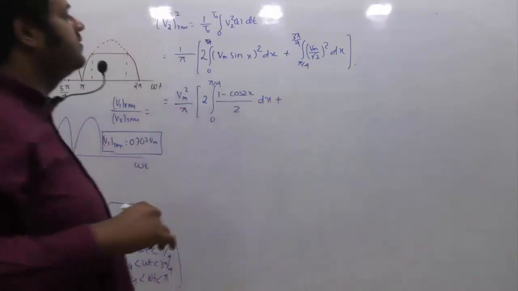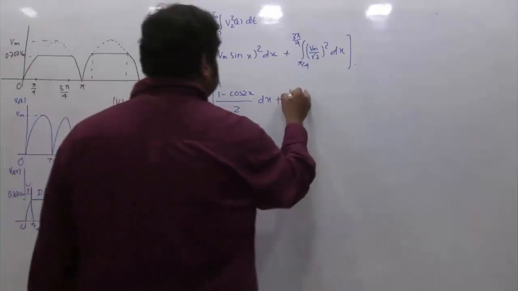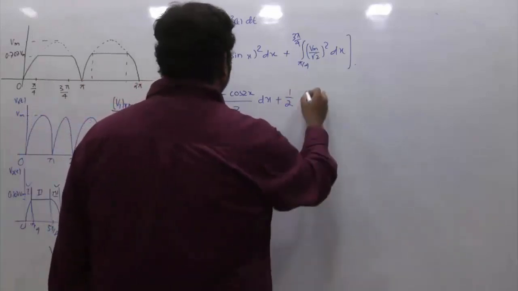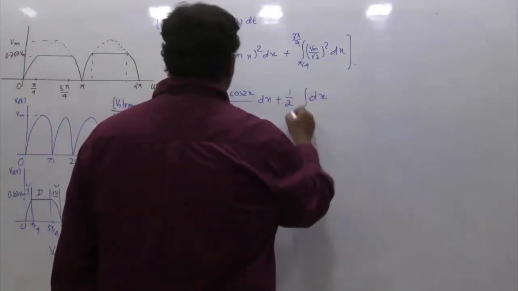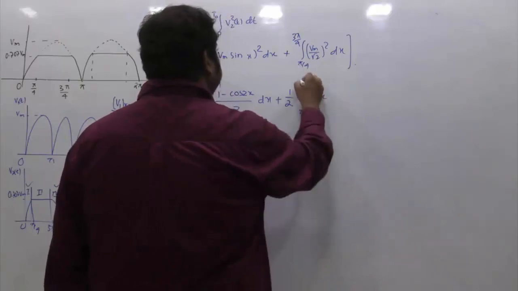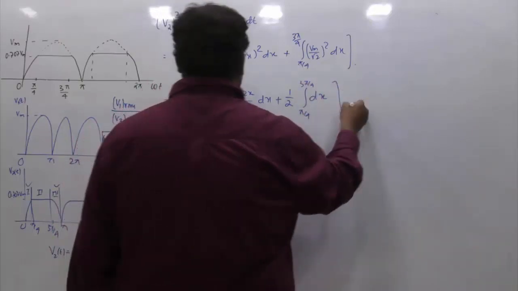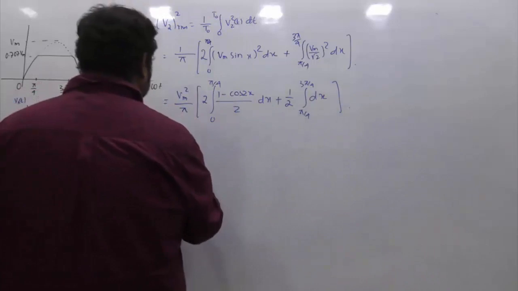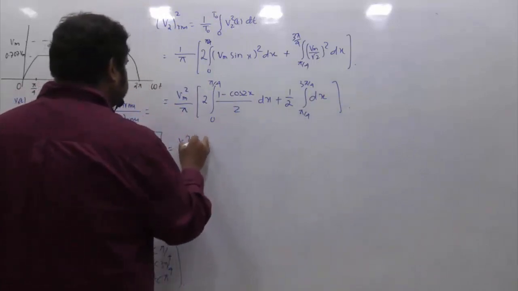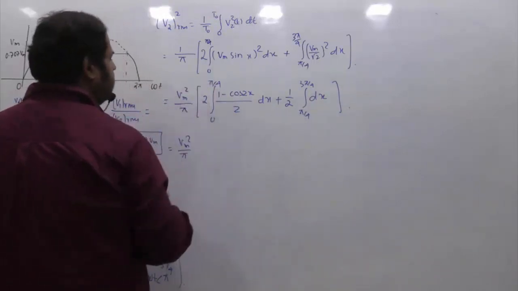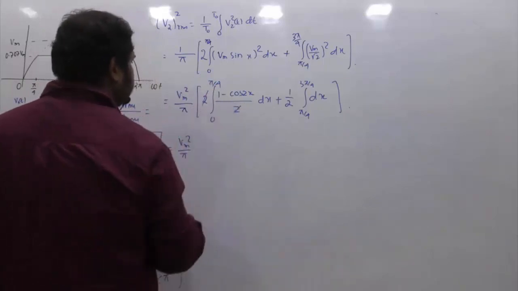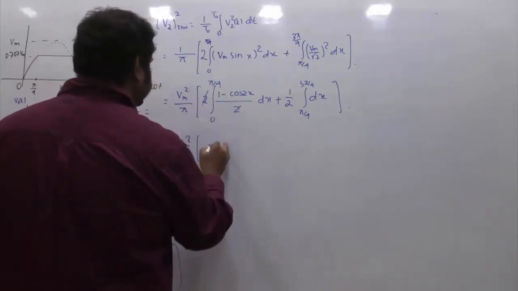Already I have taken Vm square out, so I am left with 1 by 2. Then the integration of dx in the range of pi by 4 to 3 pi by 4. This Vm square by pi is multiplied throughout. These two and these two cancel out.